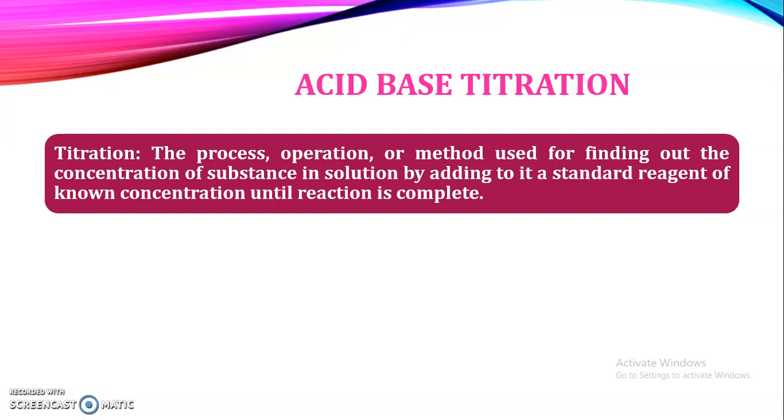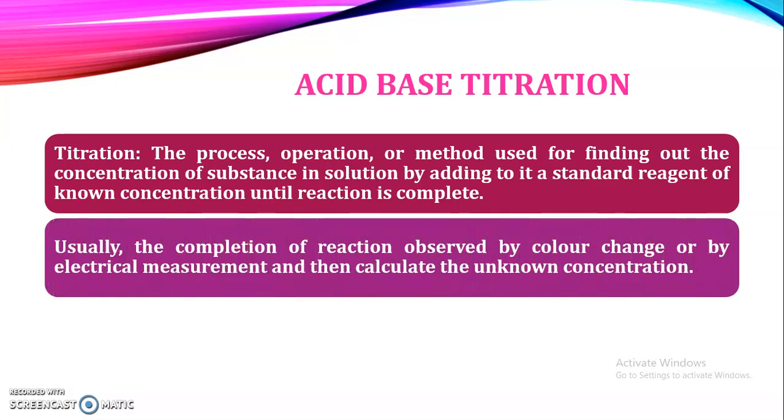This process is continued until the reaction between both the species is complete, and we identify it with the help of an auxiliary substance, which is known as the indicator. So this is about titration. Usually the completion of the reaction is observed by color change or by electric measurement, and then we calculate the unknown concentration.